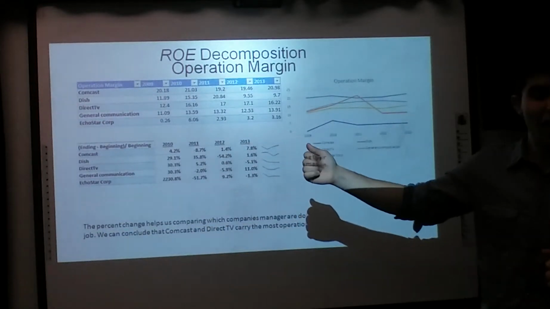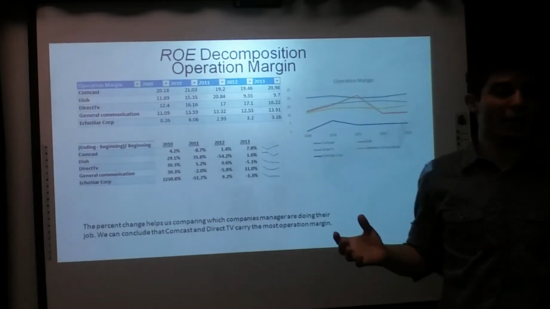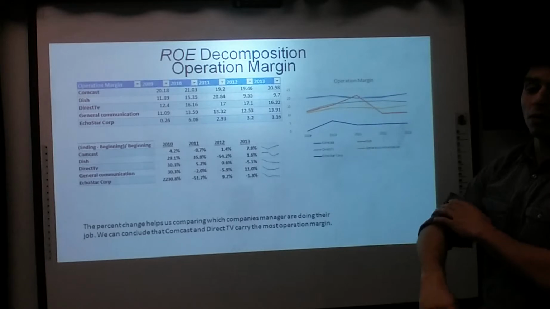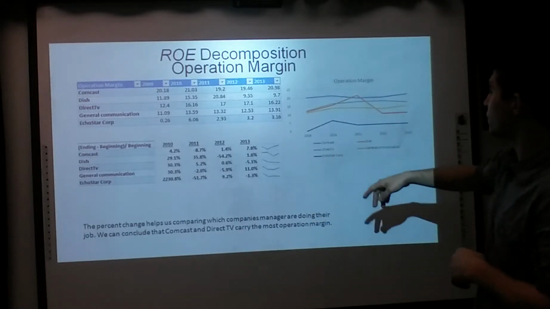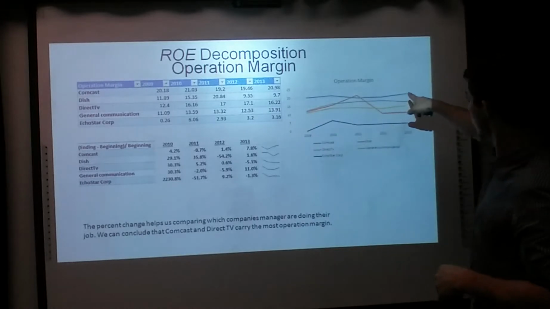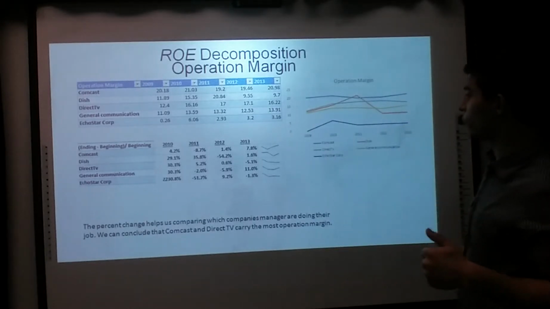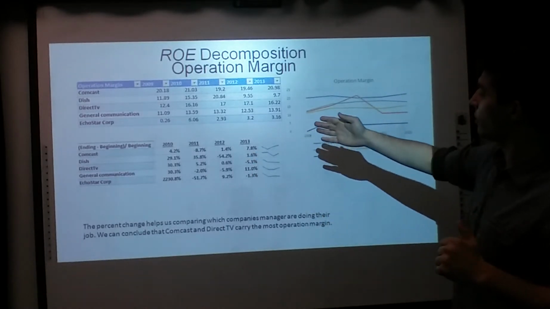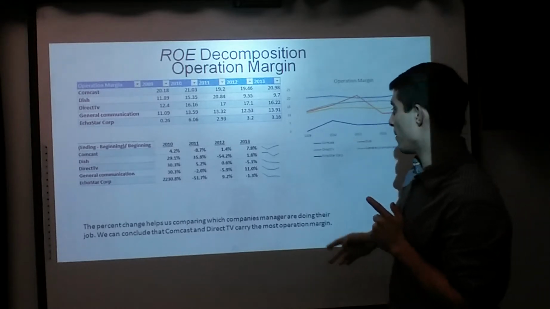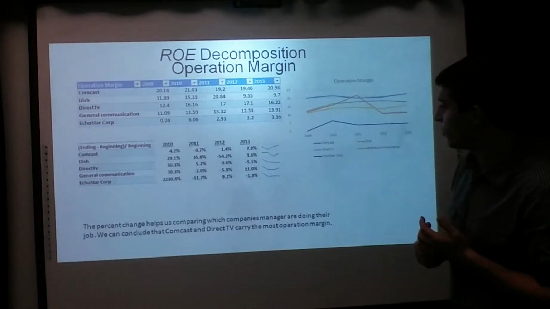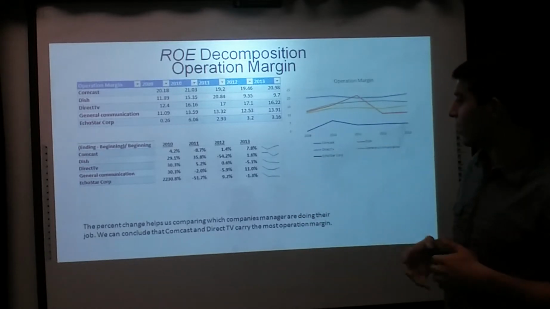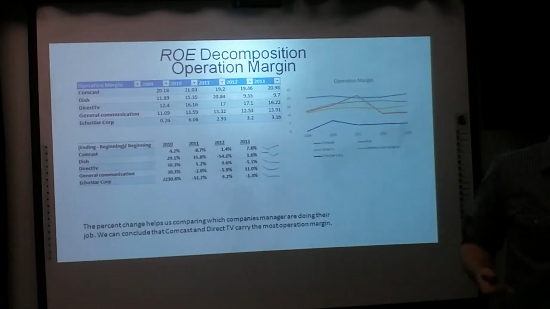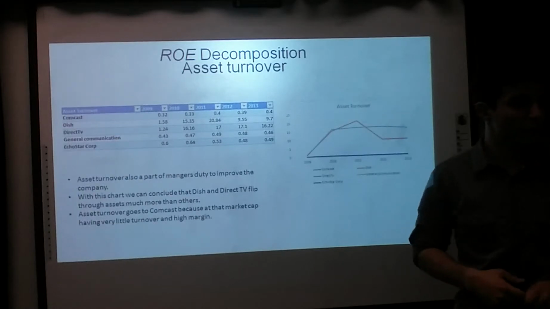Our decomposition of operating margin, what's left over after paying their expenses. We automatically notice Comcast has such a high operating margin relative to everyone else. So we're going to choose Comcast as our first choice. For our second choice, we put the change in percent form to see if it's increasing throughout, and we noticed that DirecTV has been doing relatively well. Except in 2013 they had a 5% decrease, but if you look at everyone else, 5% wasn't too bad. So DirecTV will be our second choice, Comcast the first choice.